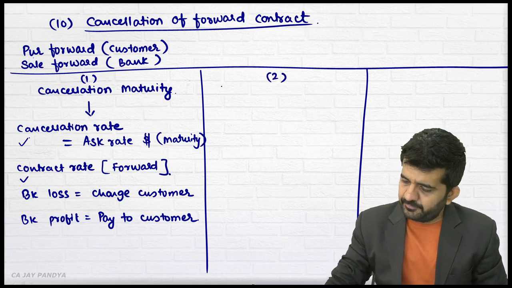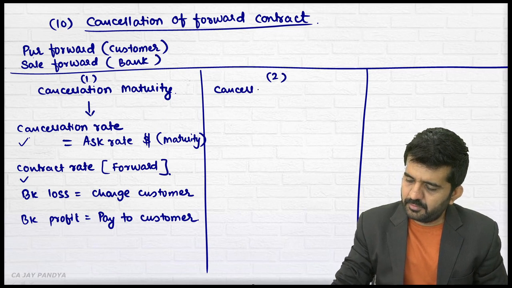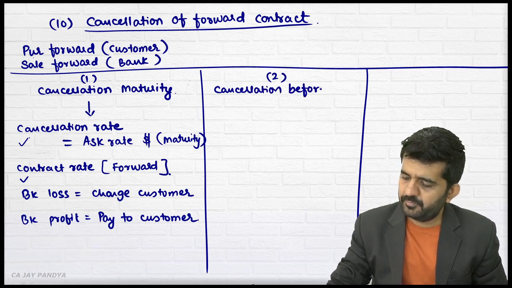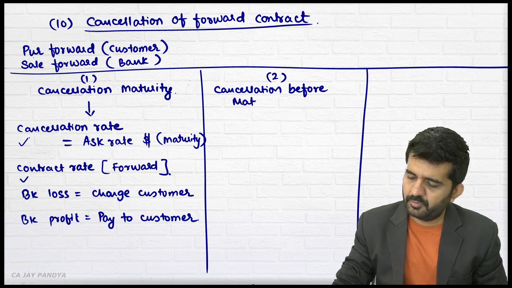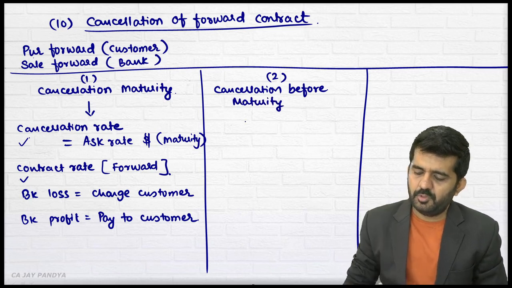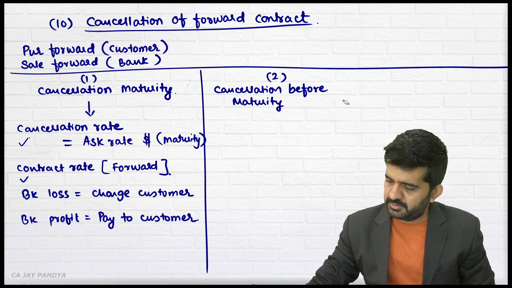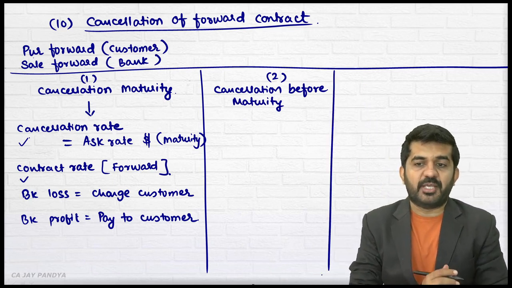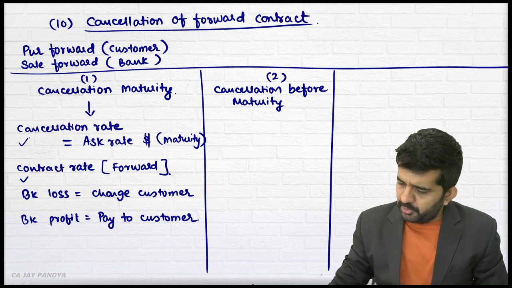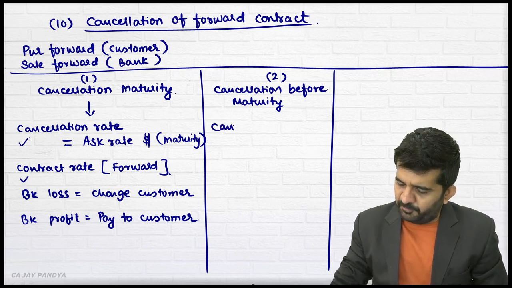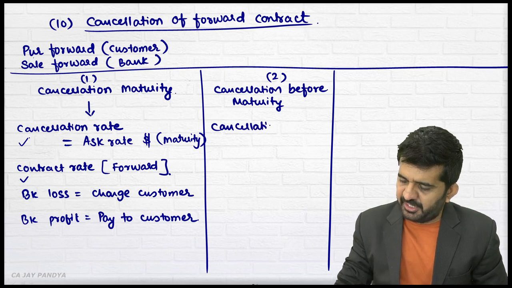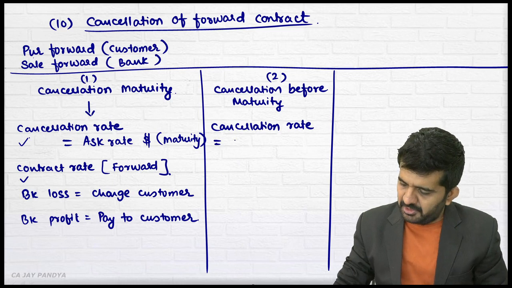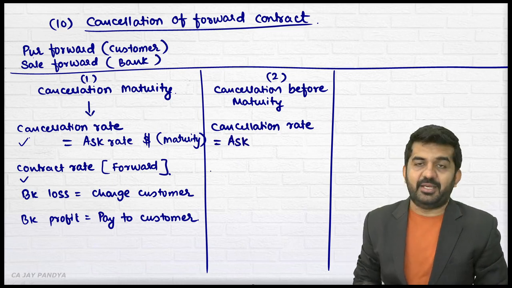Number two is cancellation before maturity. I'll require more space in this. Cancellation before maturity. So, first I'll have to find out the cancellation rate, the rate which will be compared. Believe me, it will be the ask rate.